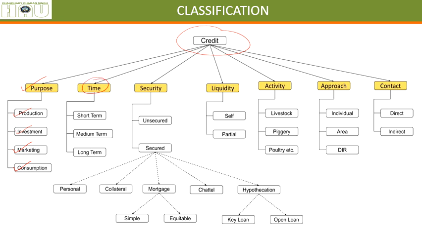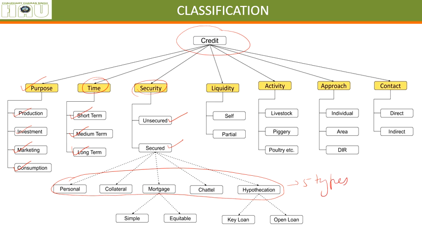If you want to classify the credit: short term, medium term, long term. According to security, we'll be discussing all the things later, but this is just me guiding so that you can understand these things later on as well. You can have a picture of it. In security, either the loan is unsecured or secured. Within secured there are 5 categories. Secured loans are of 5 types. Personal security, collateral security, we'll be understanding the meanings, don't worry. Mortgage is again of 2 types, simple and equitable.